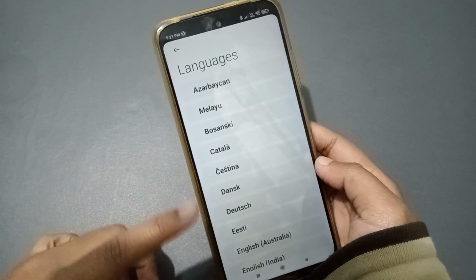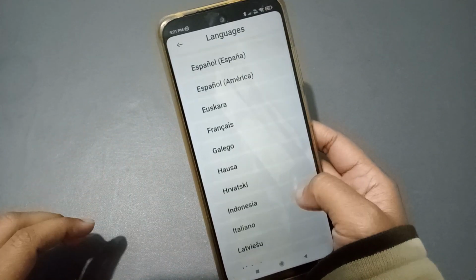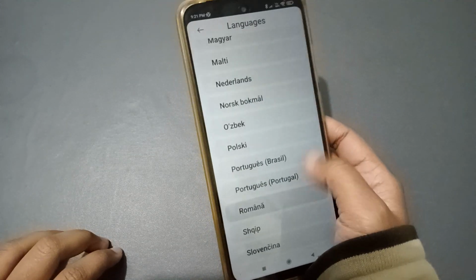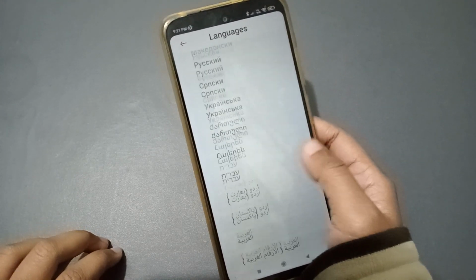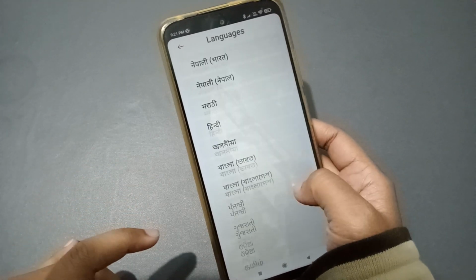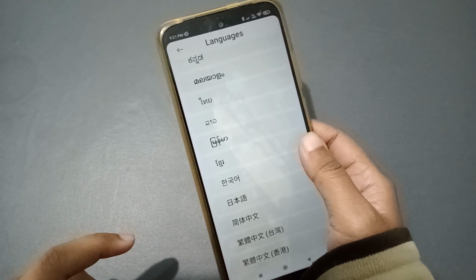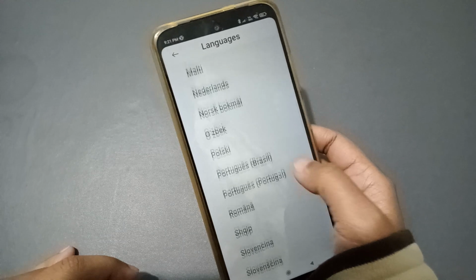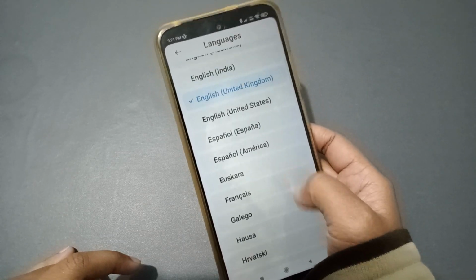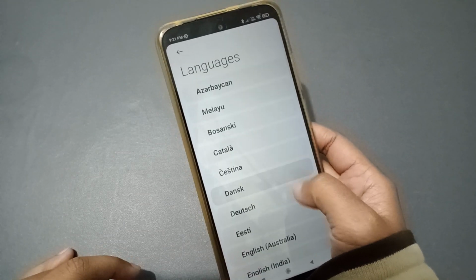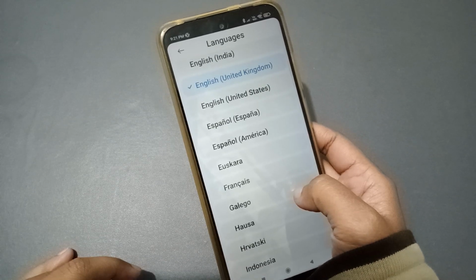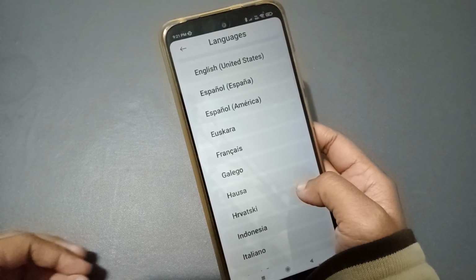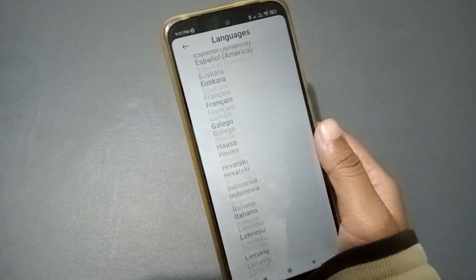When you click on the languages, from here you can see many languages. Okay, if you want to change a language from here, what you need to do is that you just need to tap on that language where you want to change. Okay, you can change to English, you can change to, I don't know, there are many languages. So from here you can change it to where you belong, or where you benefit, or which you prefer. Okay, you can select from here.